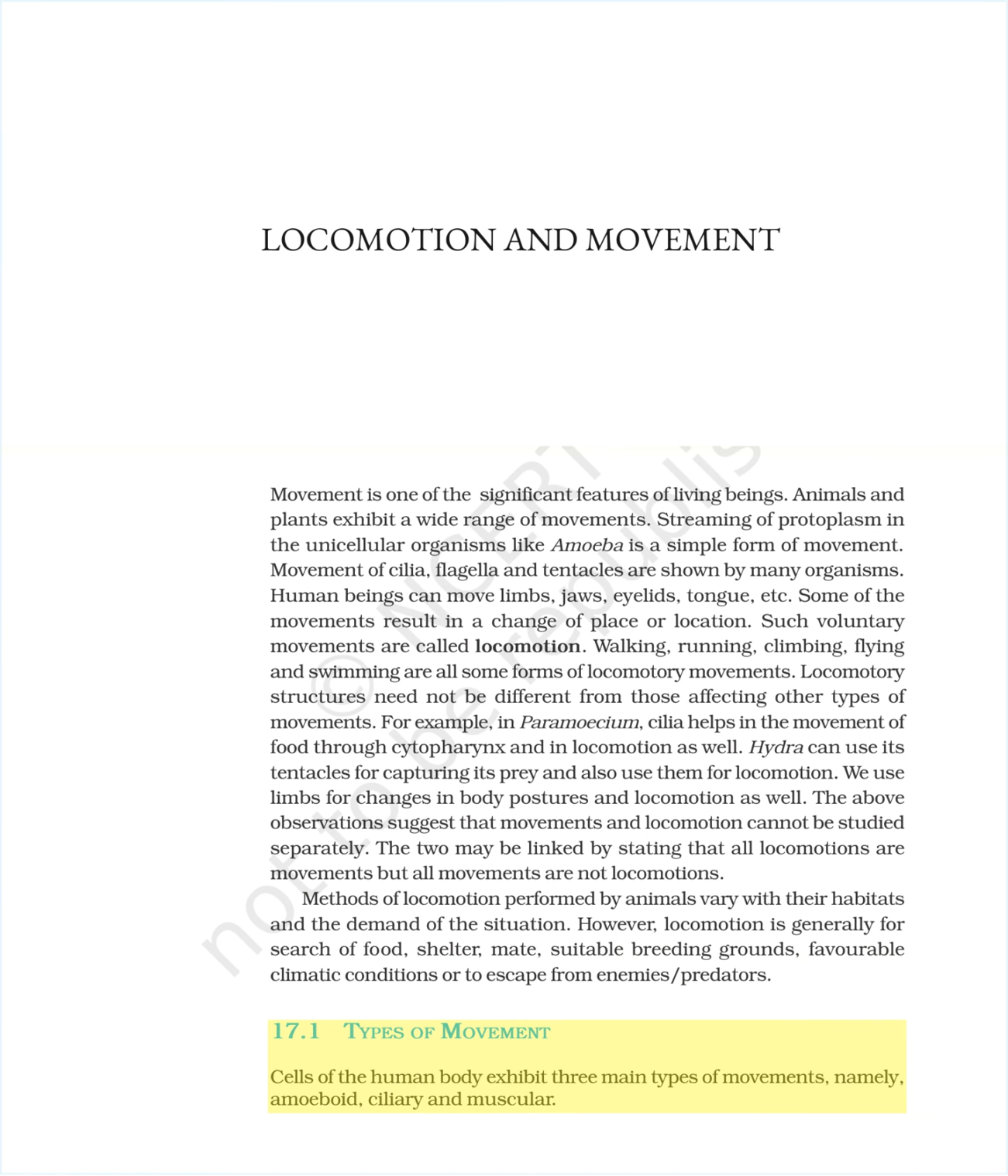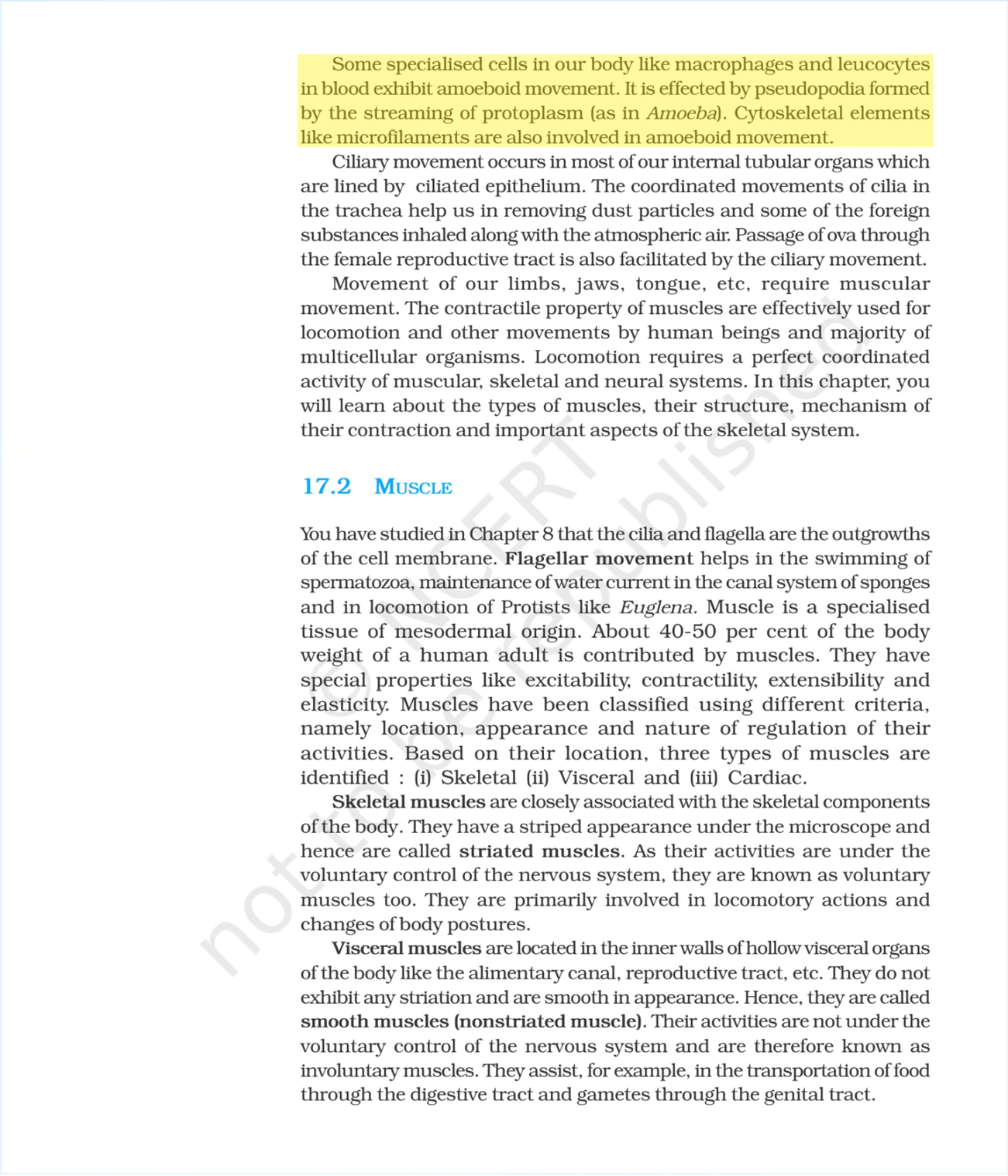17.1 Types of movement. Cells of the human body exhibit three main types of movements, namely, amoeboid, ciliary and muscular. Some specialized cells in our body like macrophages and leukocytes in blood exhibit amoeboid movement. It is affected by pseudopodia formed by the streaming of protoplasm, as in amoeba. Cytoskeletal elements like microfilaments are also involved in amoeboid movement.